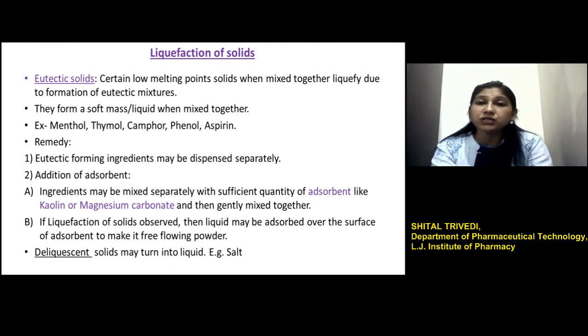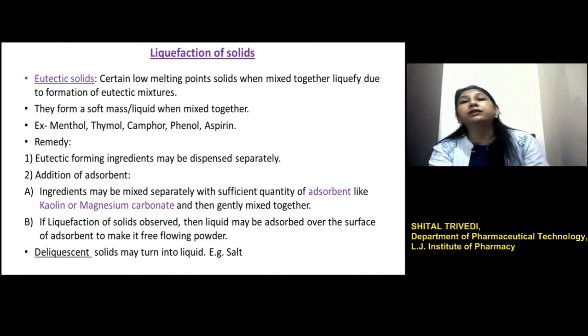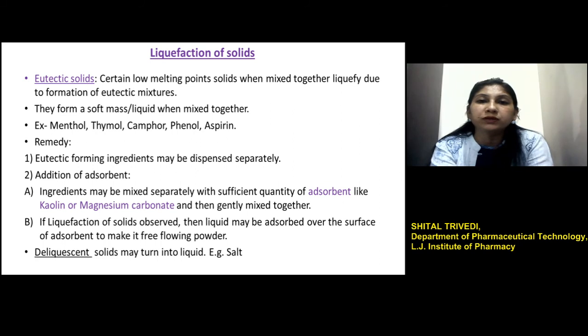Or if by chance the liquefaction of the solid occurs in the eutectic mixture, then this liquid can be adsorbed over the surface of the adsorbent, again by adding the adsorbent, and that results in a free flowing powder. So that is how the incompatibility of the eutectic mixture can be solved.